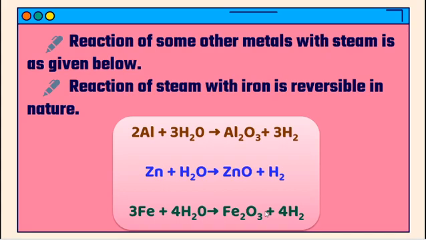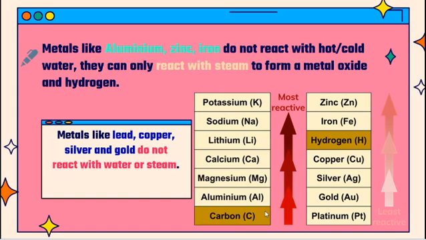The same for the next metals: aluminum, zinc, iron. Aluminum reacts with water to give aluminum oxide and hydrogen gas. Zinc reacts with water to give zinc oxide and hydrogen gas. Iron reacts with water to give ferric oxide, iron oxide, and hydrogen gas. Metals like aluminum, zinc, and iron are low reactive metals, that is, they react only moderately, and only with steam to form the respective metal oxide and hydrogen gas. Some metals like lead, copper, silver, and gold do not react with either water or steam.